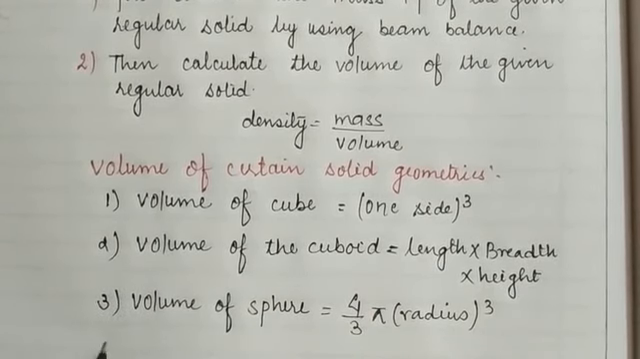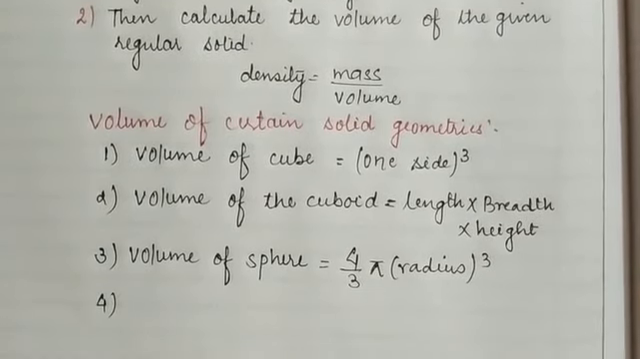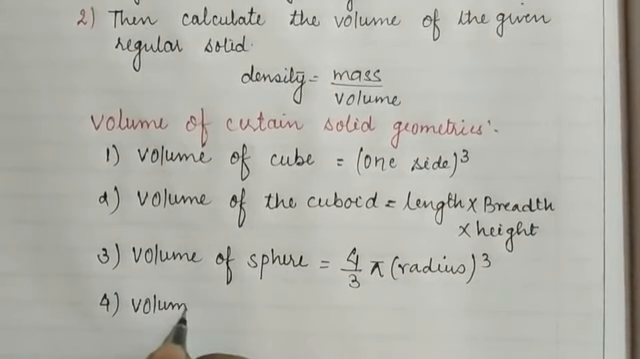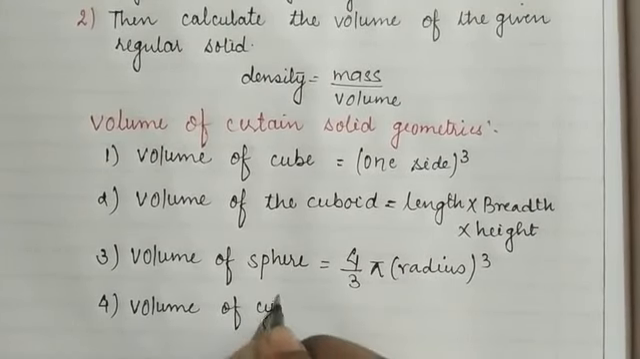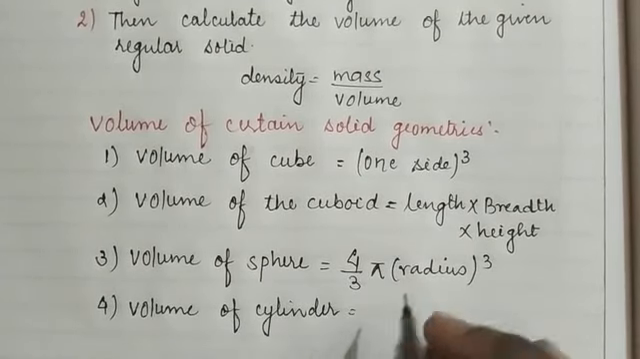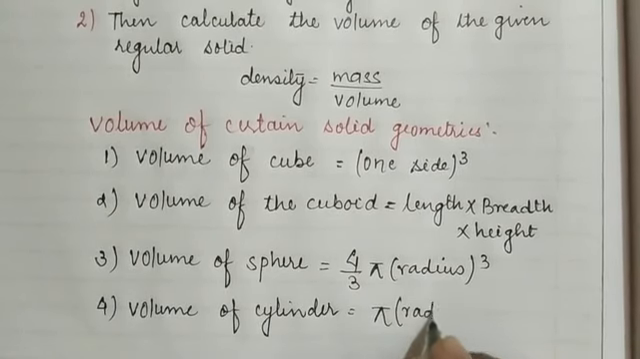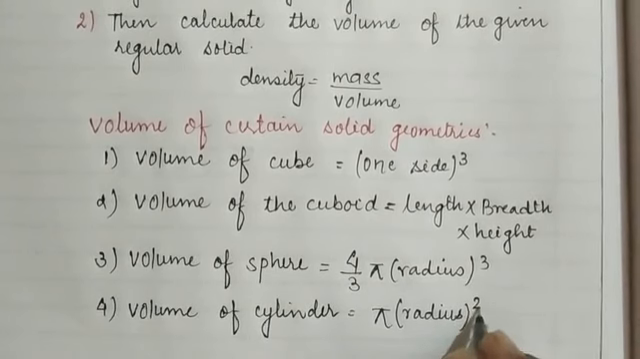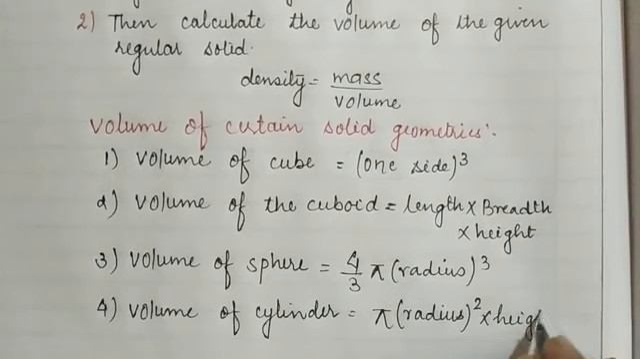Now, in order to calculate the volume of the next geometry, that is the cylinder. Okay children, so now the next geometry is the cylinder. So we will write the formula that the volume of the cylinder can be calculated by pi times the square of the radius, that is pi r square, and h, that is the height of the cylinder.